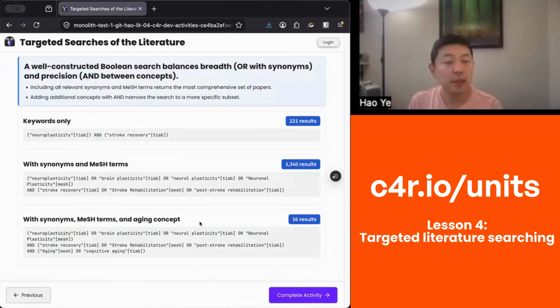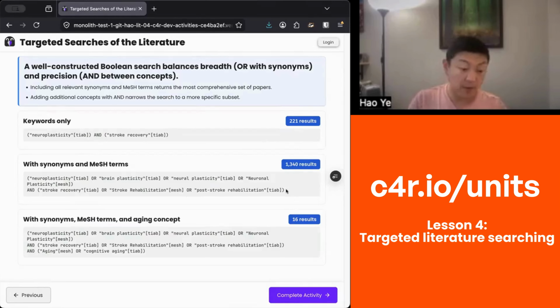Right. So again, a little takeaway from this activity, which is that a well-constructed Boolean search is going to balance breadth and thoroughness. So using the operator OR with different ways of phrasing or using specific tags and MeSH terms related to a specific concept, and then by using AND to make sure that search results have to include all of those concepts, we end up having search results that are going to be very precise about the specific intersection of concepts that we're looking for. And you can see how that happens with these different approaches to searching and the number of results that we get.